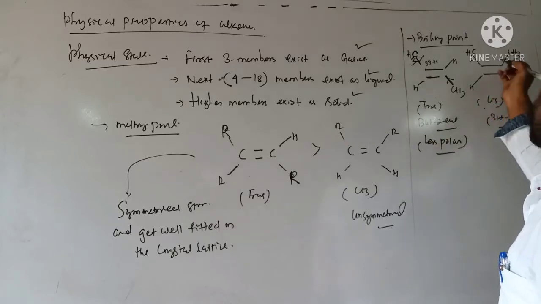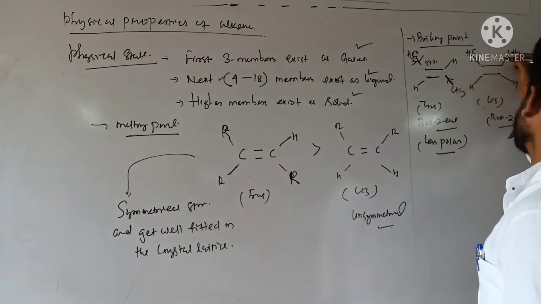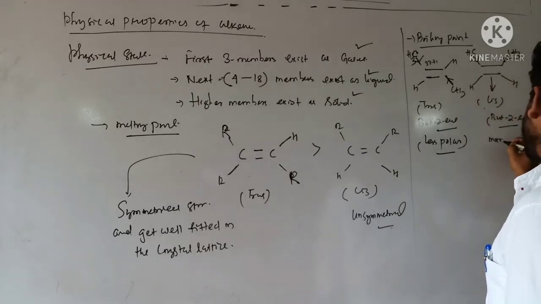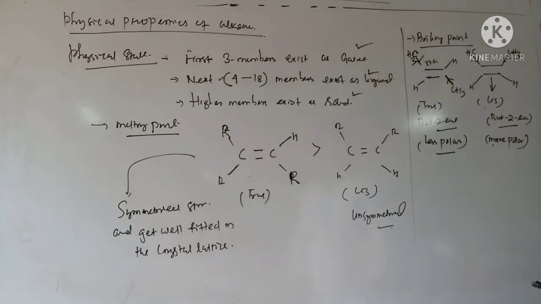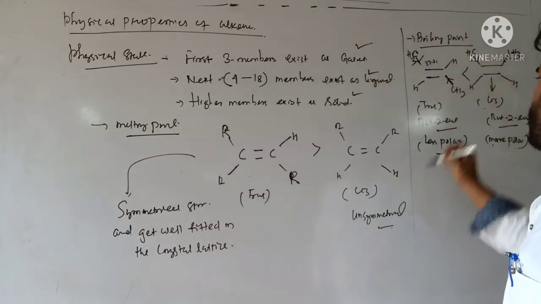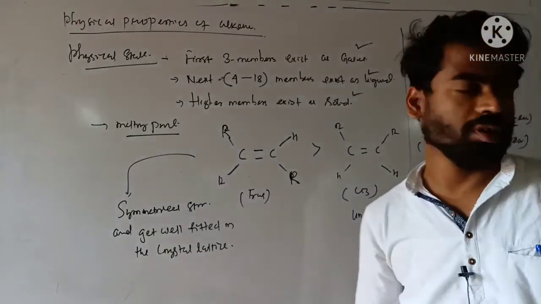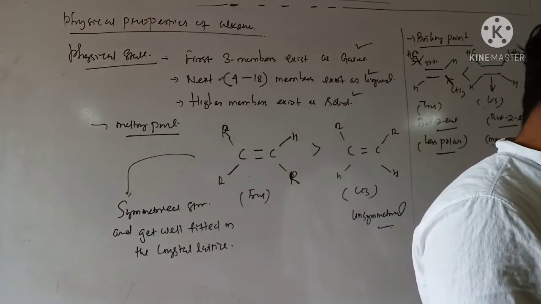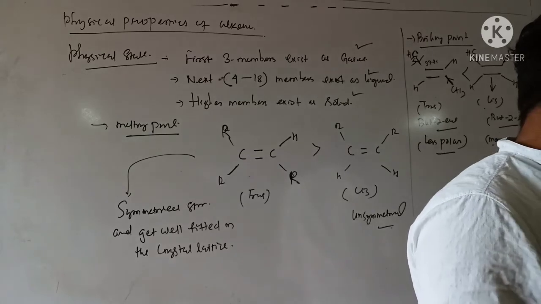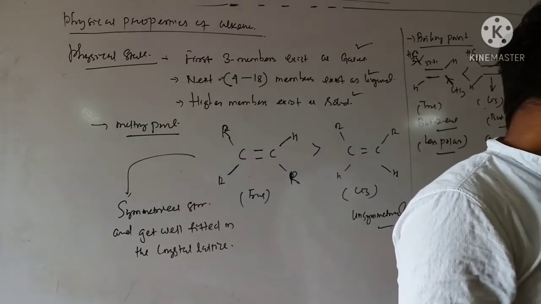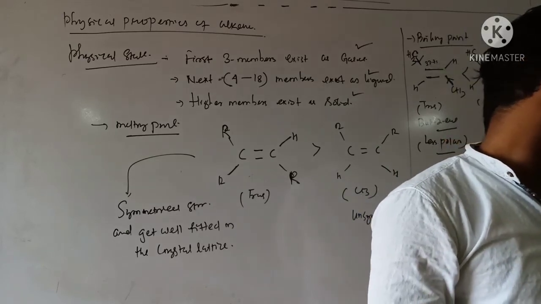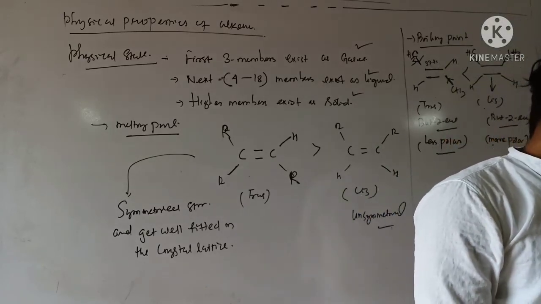And here you see, the direction is this and in this direction, and there is a resultant. This one is more polar. The more the polarity, the more will be the boiling point. So the boiling point of trans isomer is less than that of cis isomer. Clear? Okay.